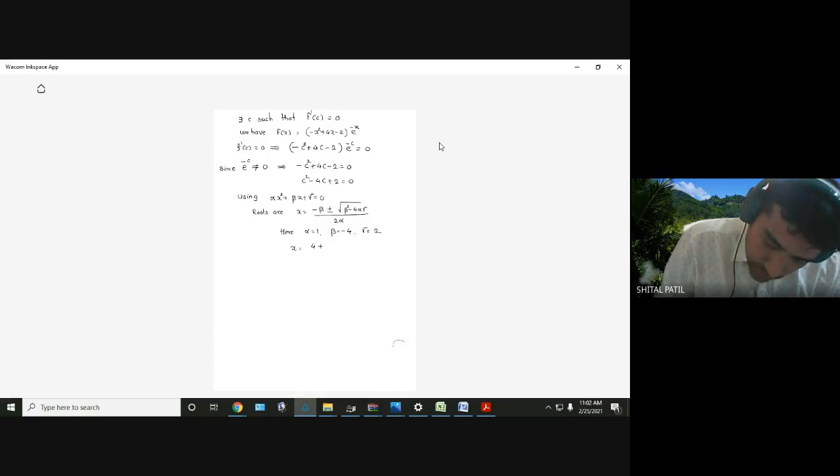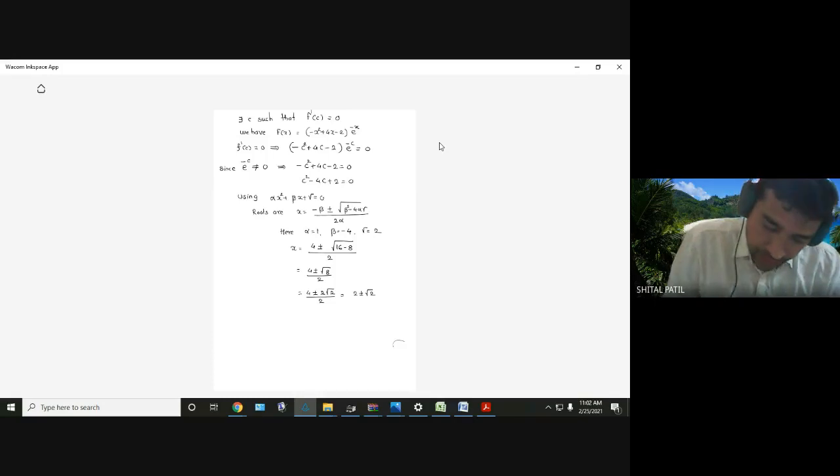So minus of minus 4 plus minus root of 16 minus 8, divided by 2. In fact, it is not x, it should be c.